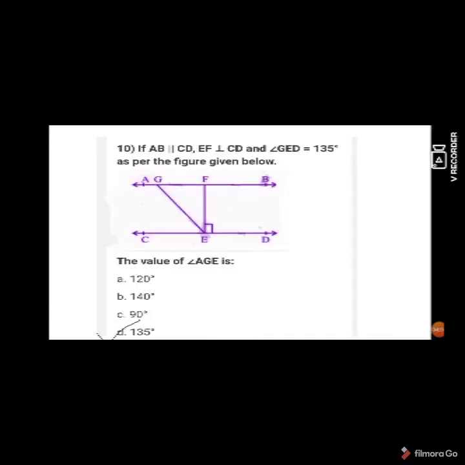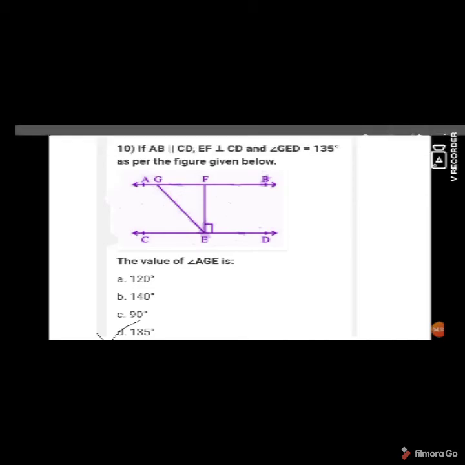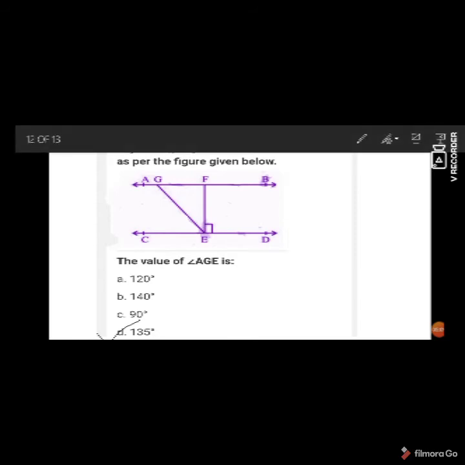The last question, it is given AB and CD are parallel lines, EF is perpendicular to CD, and angle GED is equal to 135 as per the given question. Find the value of AGE. So GED is given as 135 degree. You have to find AGE.